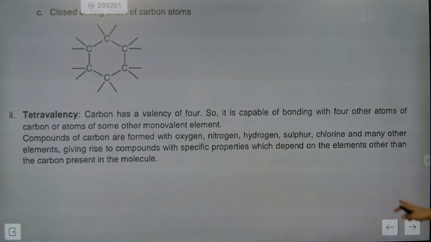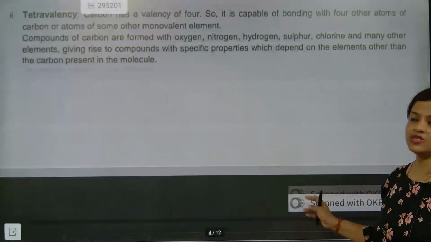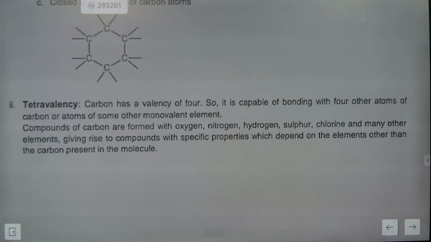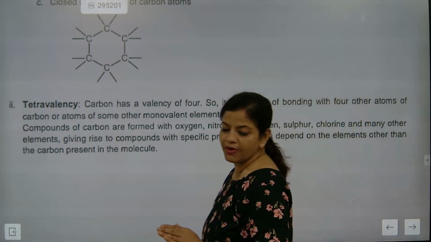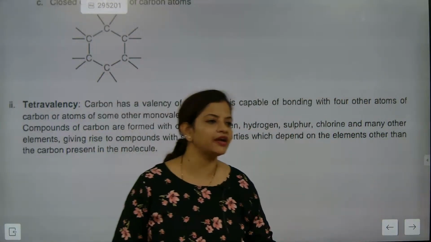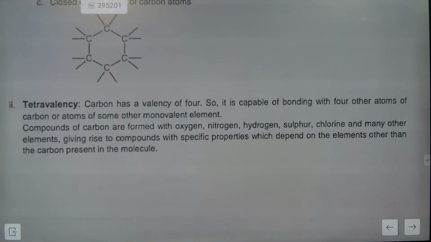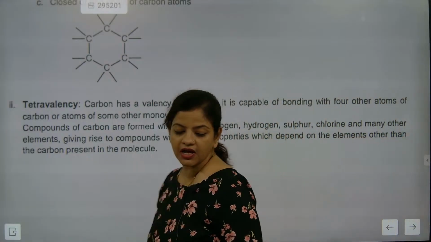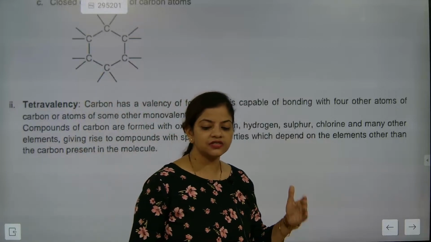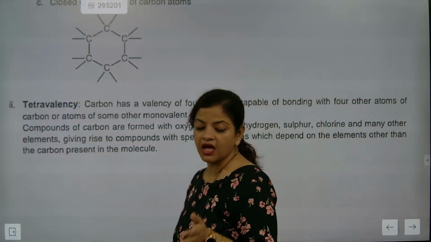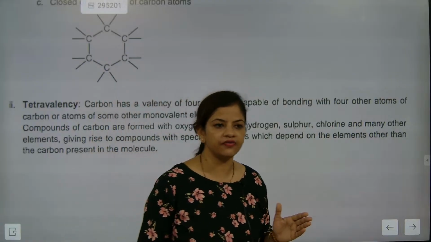Tetravalency we already know. What is tetravalency? Carbon has a valency of 4 and it has the capacity to combine with 4 other atoms. Understood? That feature is called tetravalency. Tetravalency is a unique feature of carbon which helps carbon to combine with other atoms. I hope you have understood this one.